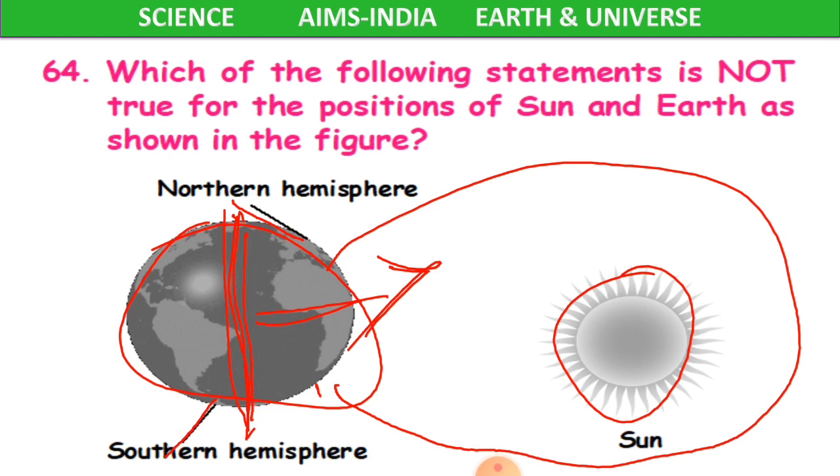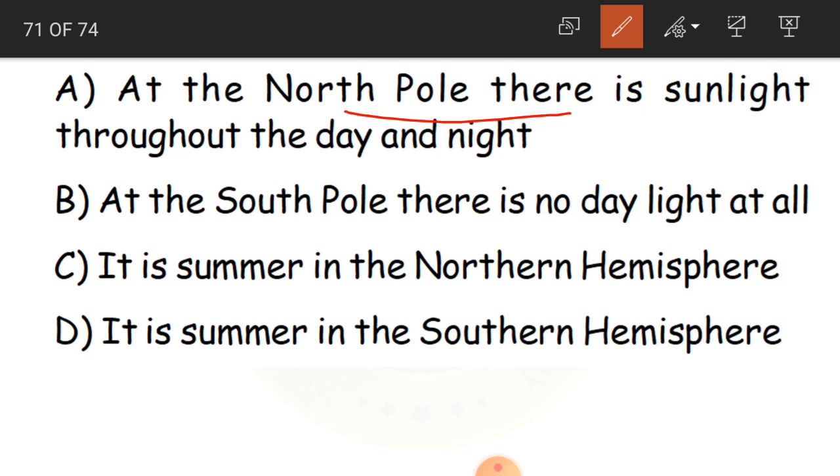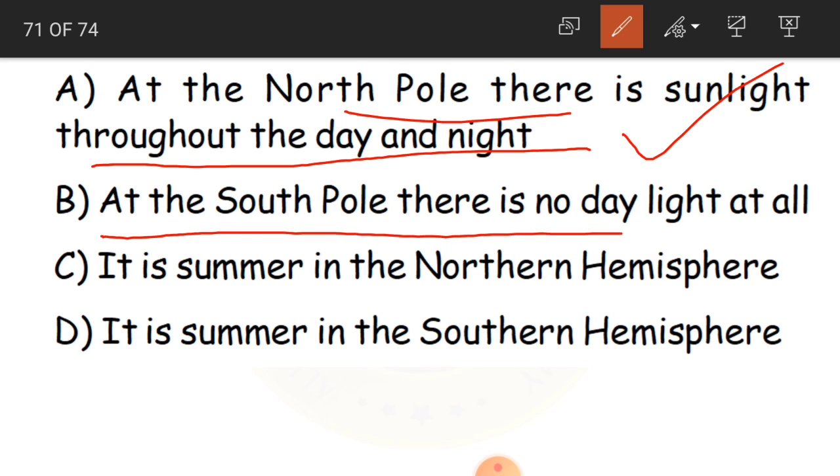The option is, at the north pole there is sunlight throughout day and night. Yes, this is correct. At the south pole there is no daylight at all. This is also correct, because the south pole is not facing the sun, so there will not be any daylight. And it is summer in the northern hemisphere.